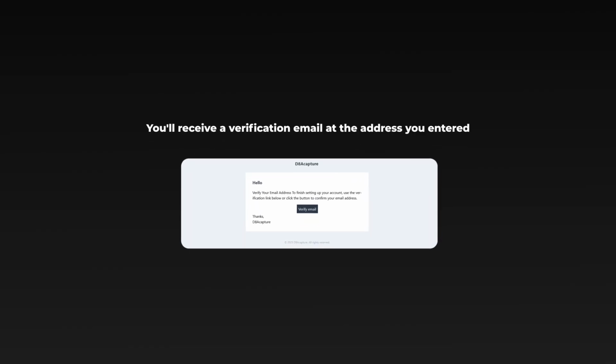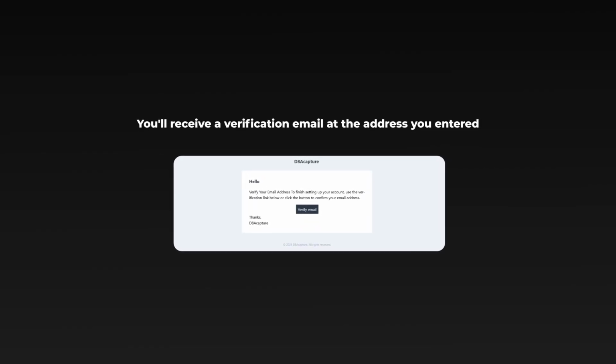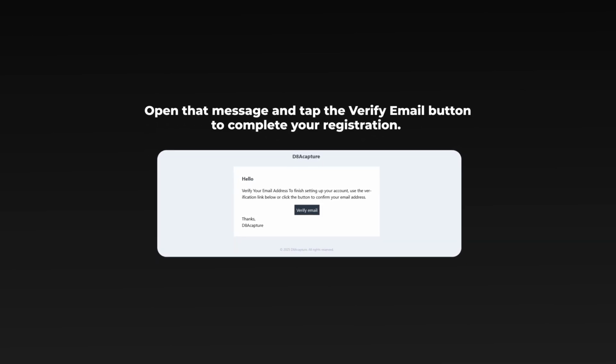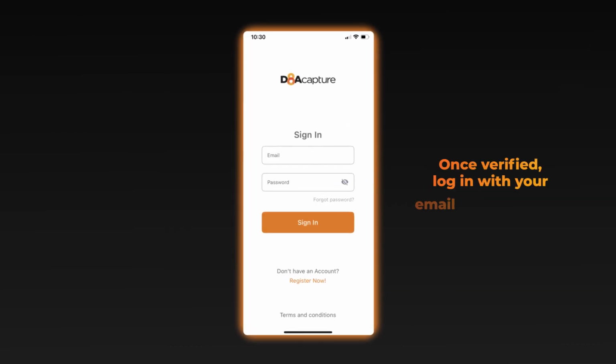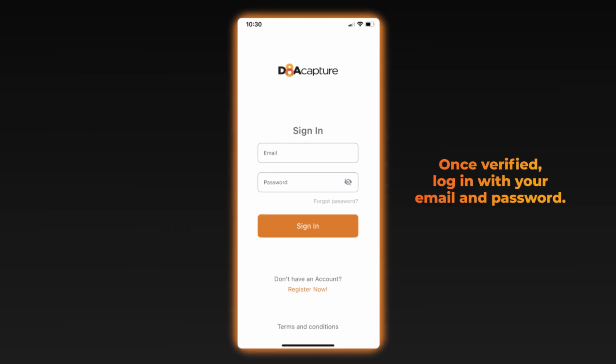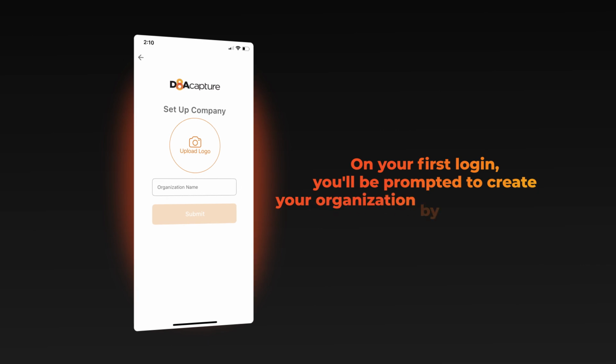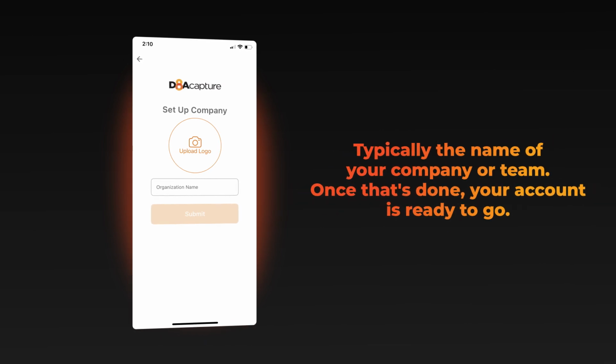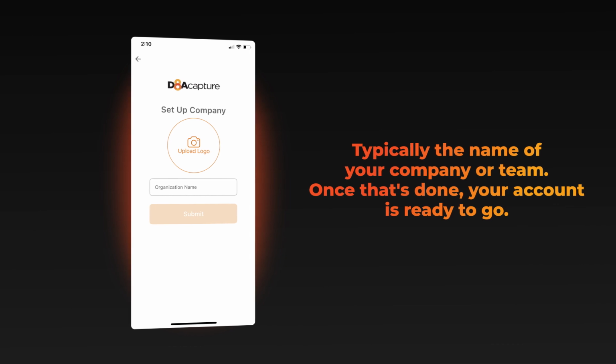You'll receive a verification email at the address you entered. Open that message and tap the Verify Email button to complete your registration. Once verified, log in with your email and password. On your first login, you'll be prompted to create your organization by entering a name, typically the name of your company or team. Once that's done, your account is ready to go.